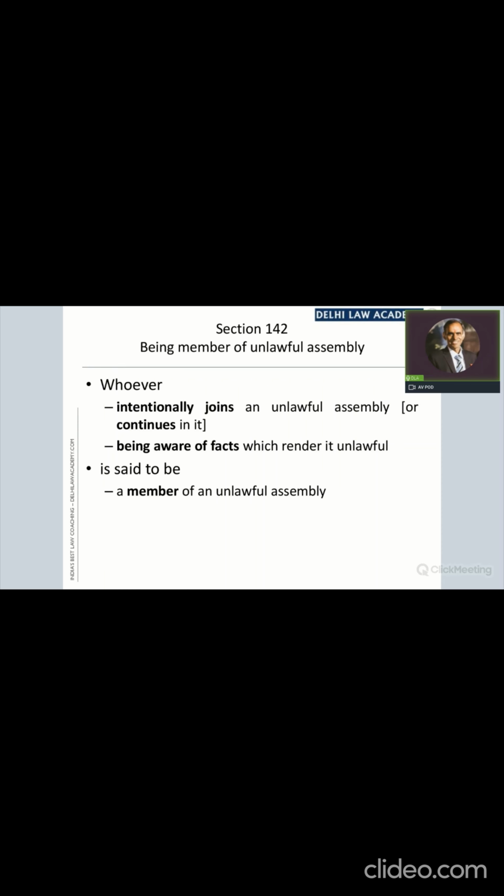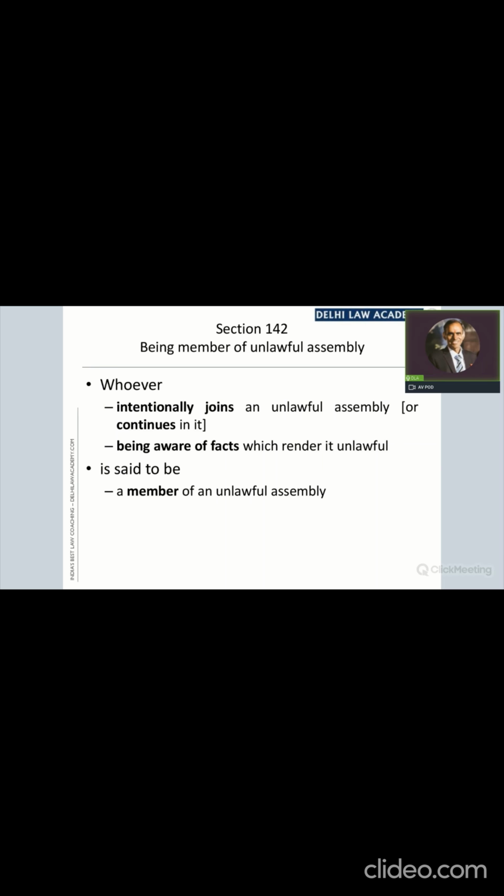And if we today change section 141 and make it 10 persons, if we add 1 or 2 more objects, if we delete 1 or 2 objects which are already specified there, the lawfulness or unlawfulness will change. So whether a given assembly is lawful or unlawful depends entirely on section 141.